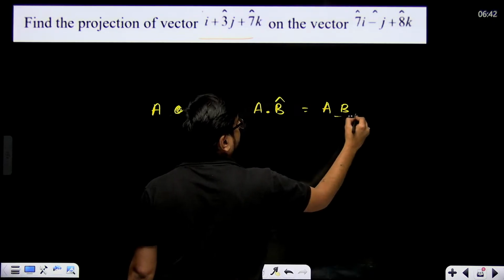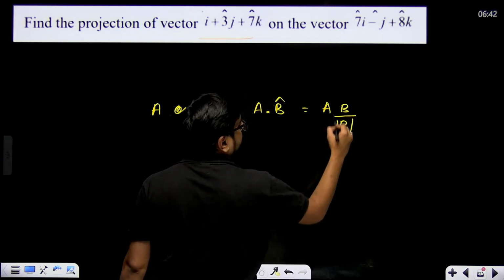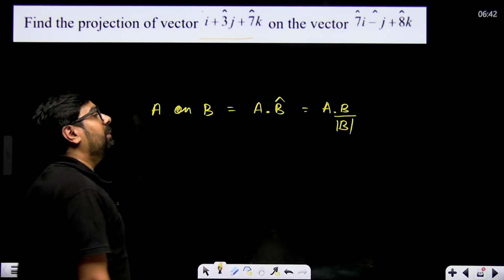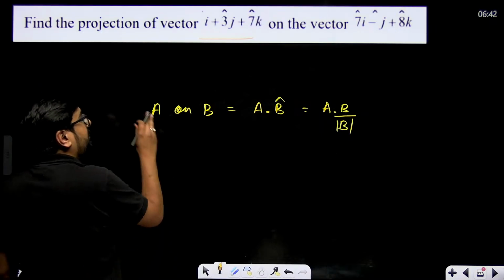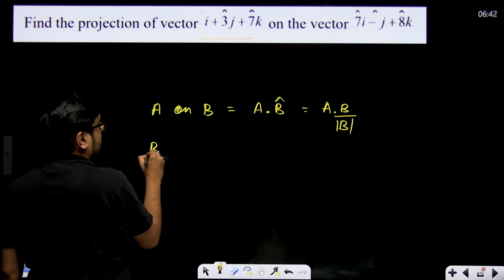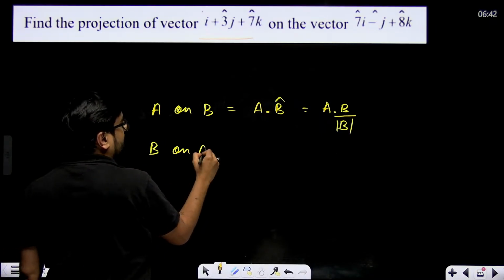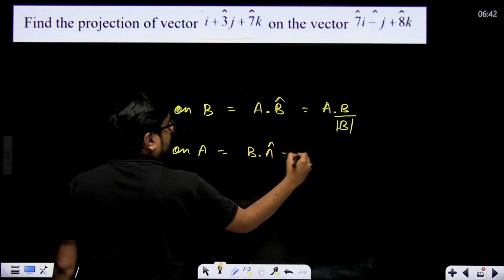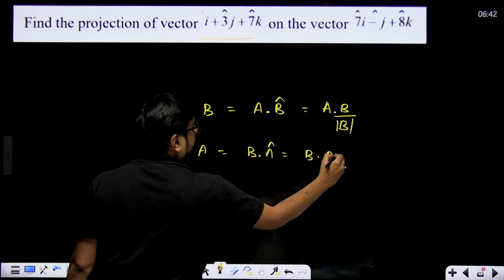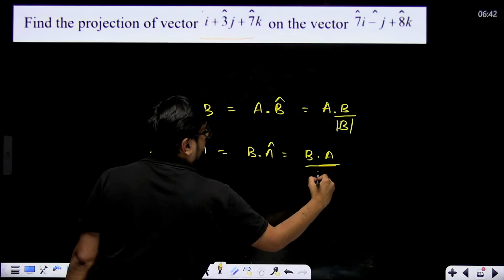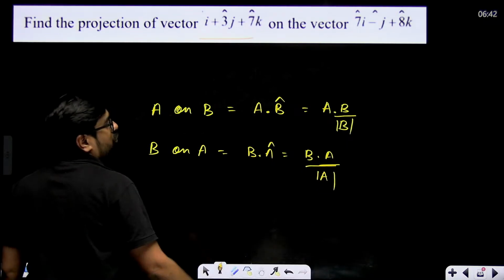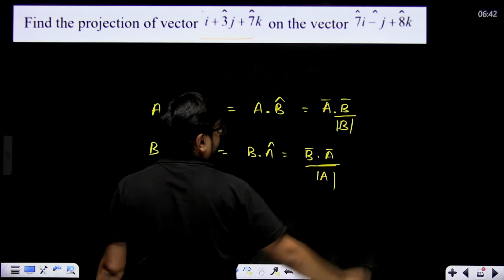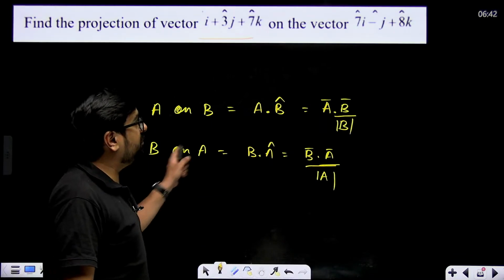B divided by mod of B. So A dot B divided by magnitude of B will be projection of A on B. Suppose I am finding projection of B on A, then it will be B dot with A cap, that means B dot A divided by magnitude of A.